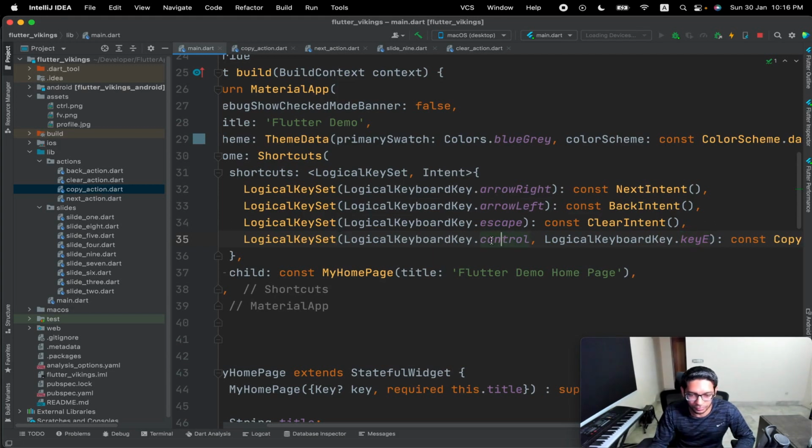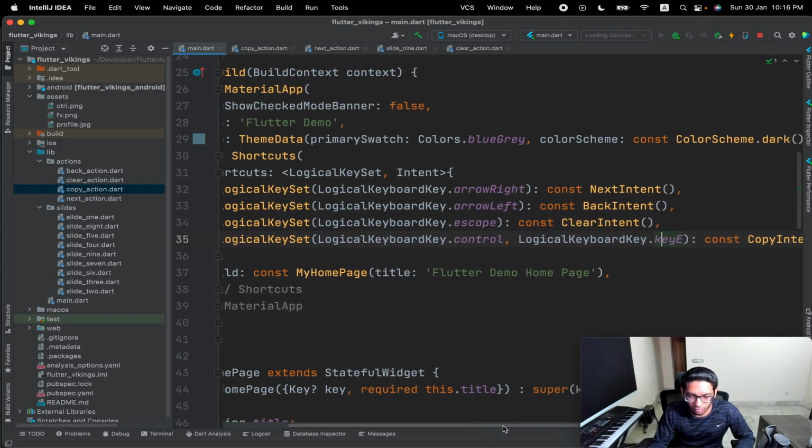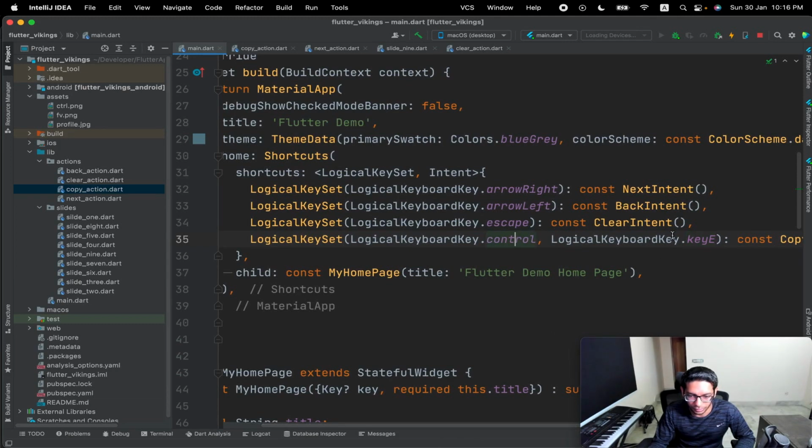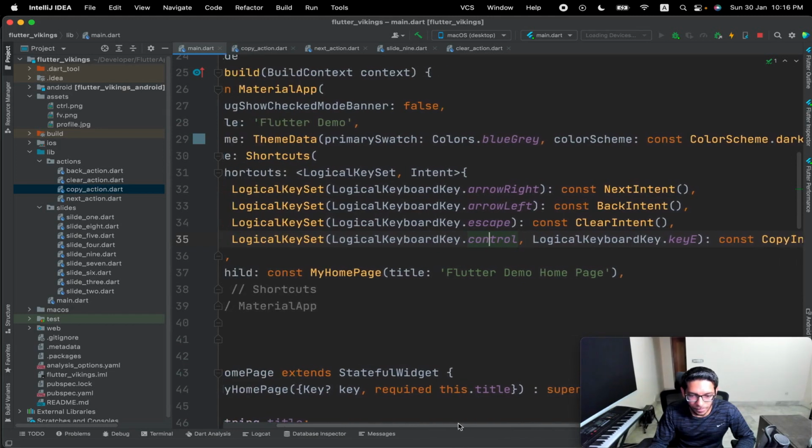So what I have done is I have just asked it to add this combination of keys and call the copy intent directly to the code. So when I press Control E, the text inside the controller should be copied.